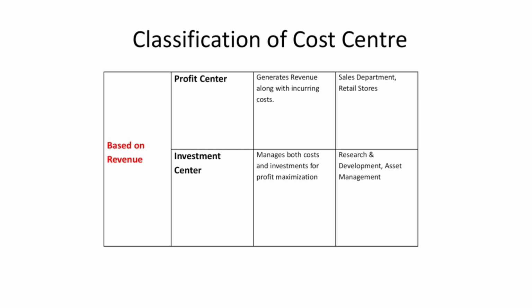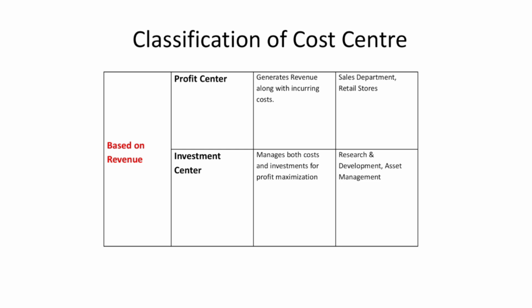The managers of the profit center do not have the power to make investment decisions, whereas an investment center is a business unit which is responsible for generating profits and for making investment decisions related to assets, any expenditure which is capital in nature, that is capital expenditure, and the allocation of the resources available to the organization.